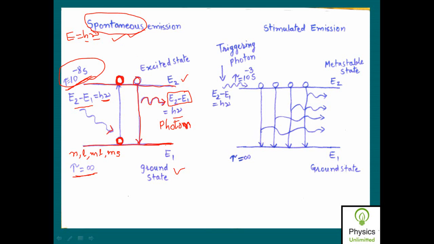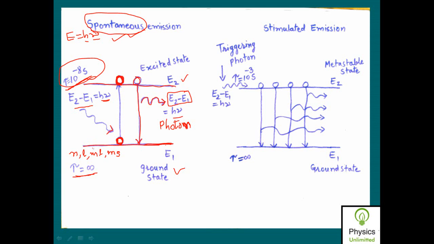Is it clear what is meant by spontaneous emission? Yes, sir. Now, for this atom to fall back to the ground state, does it require any external help? No. It comes on its own from the excited state to the ground state, because it satisfies the quantum selection condition.